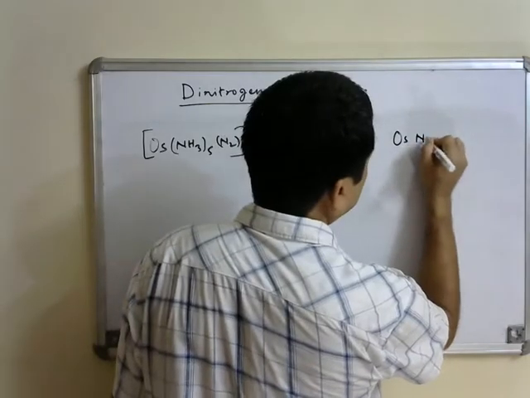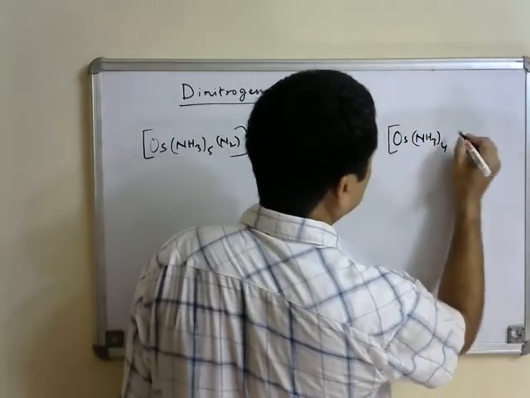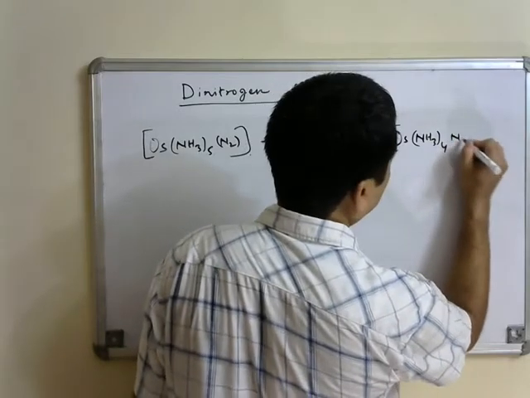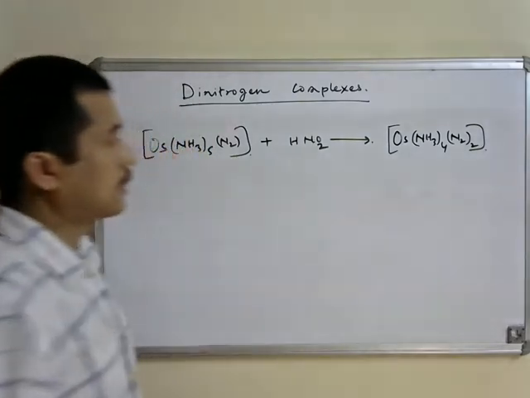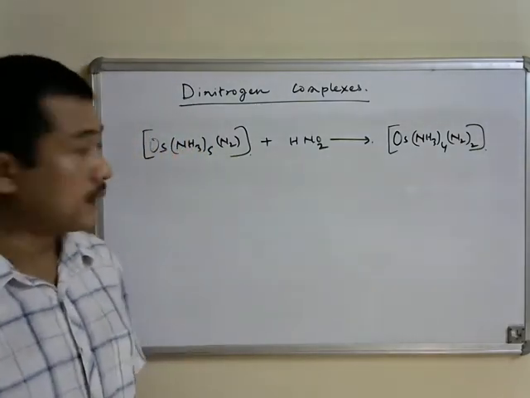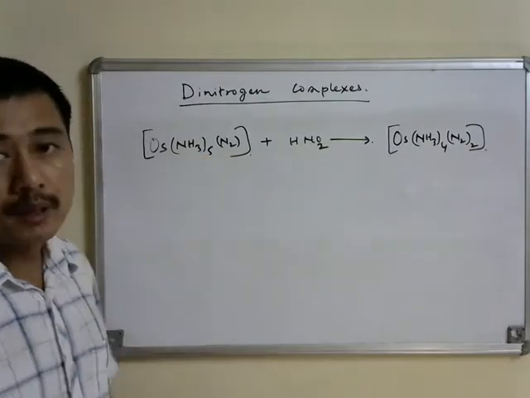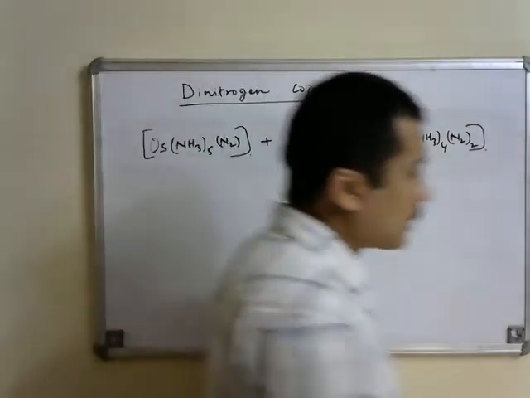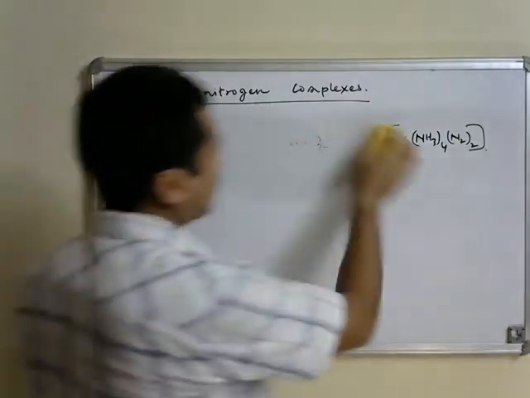So what we will have is 4 ammonias left, and 2 dinitrogen ligands present in this complex that results after diazotization of the precursor complex. So these are some of the methods for preparation of dinitrogen complexes.